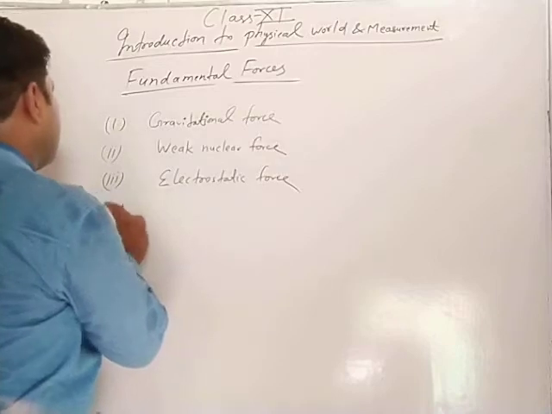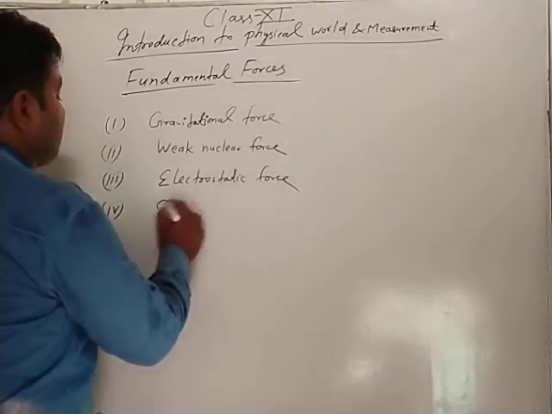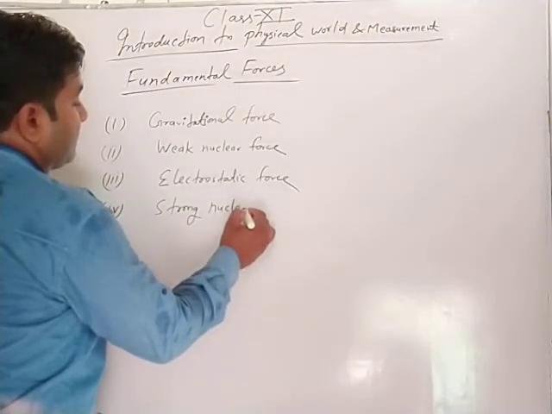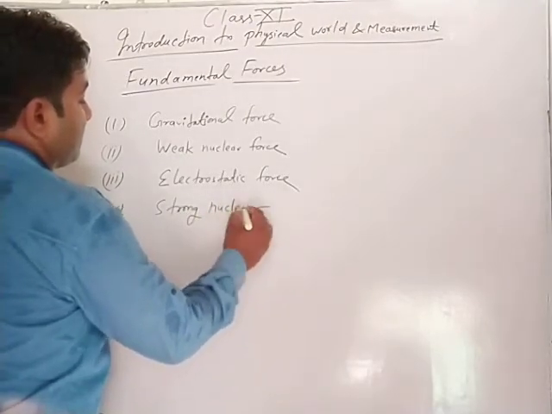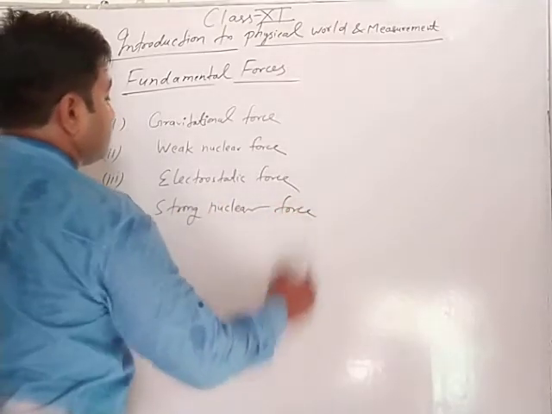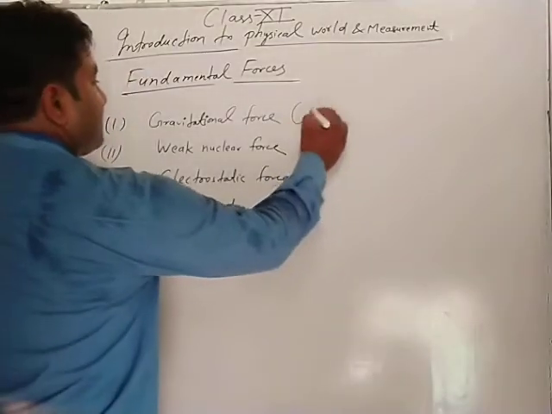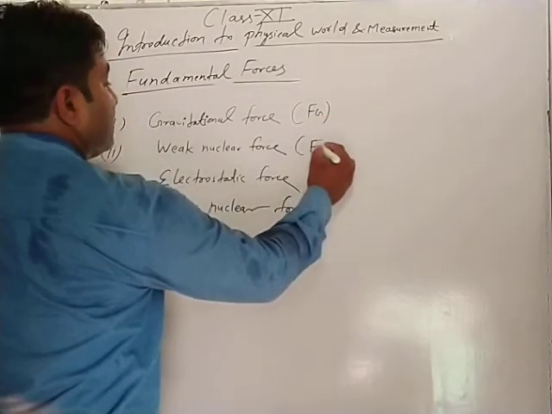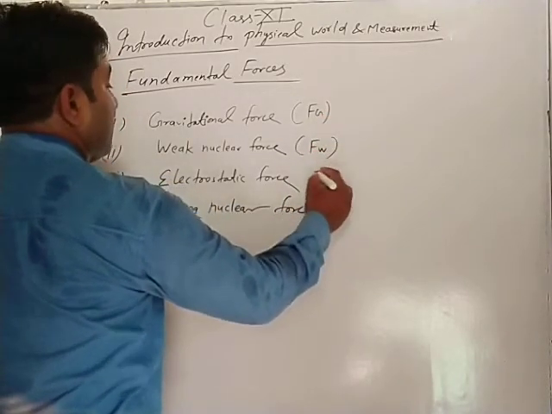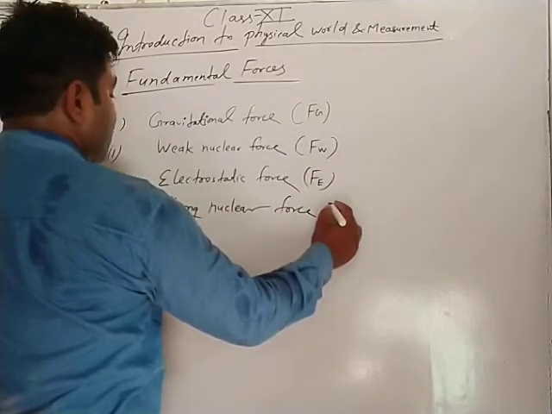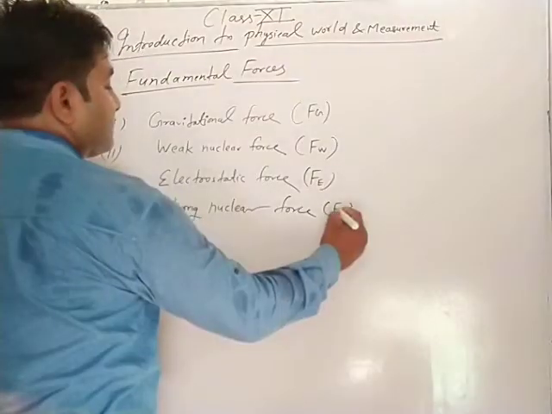And number four, strong nuclear force. Gravitational force is represented by Fg, weak nuclear force by Fw, electrostatic force by Fe, and strong nuclear force by Fs.